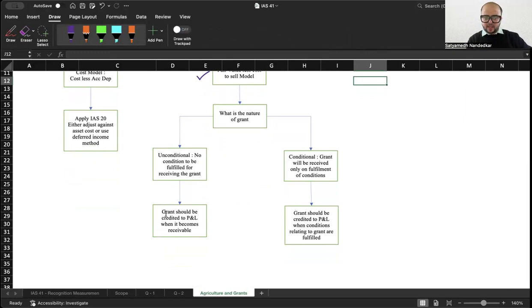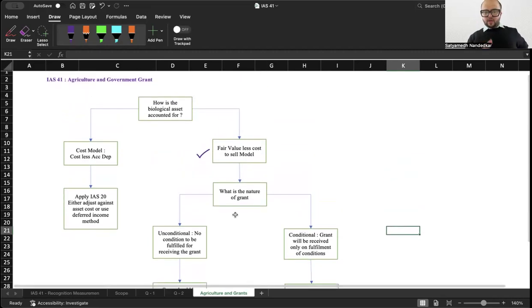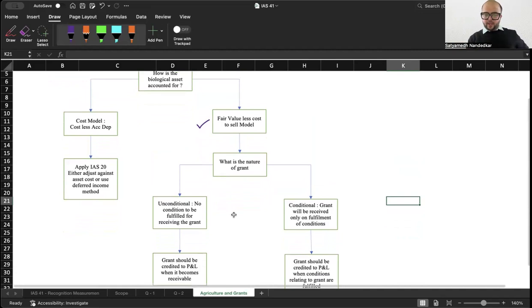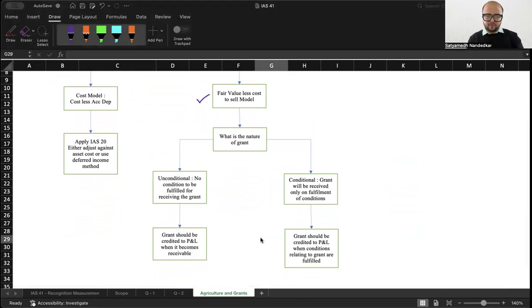In that case, grant should be credited to P&L when it becomes receivable. If it is a conditional grant, that grant will be received on the fulfillment of conditions, grant should be credited to P&L when conditions relating to grant are fulfilled. So basically, if the biological asset is accounted for using fair value less cost to sell model, ultimately the amount of grant will get credited to P&L. But where it is an unconditional grant, it will get credited when the grant becomes receivable. If it is a conditional grant, it will get credited when conditions relating to the grant are fulfilled.